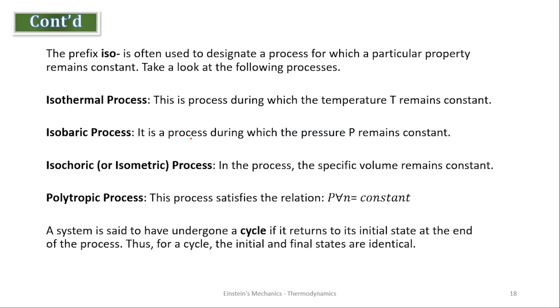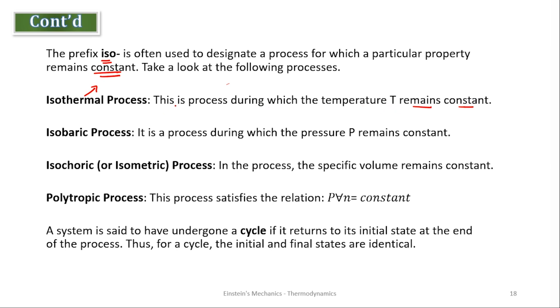We also have some processes here. So we'll be using what we call the prefix iso to signify constant processes. So the prefix iso is often used to designate a process for which a particular property remains constant. So let's take a look at this. So for example, when a particular state is constant, we will call it iso something, iso the other. So when you say isothermal process, the moment you see thermal, it should help you. So this is a process during which the temperature remains constant. It's talking about temperature.